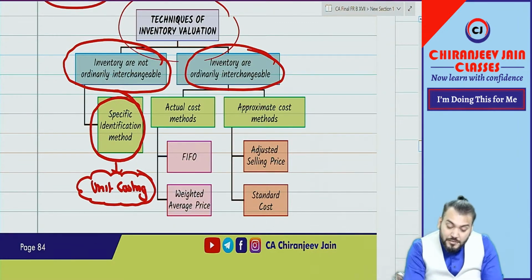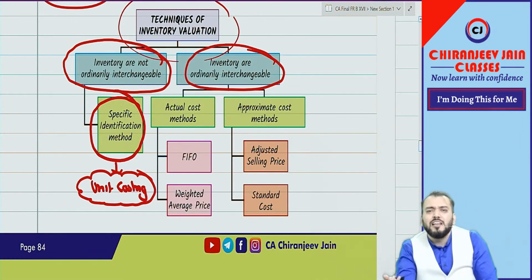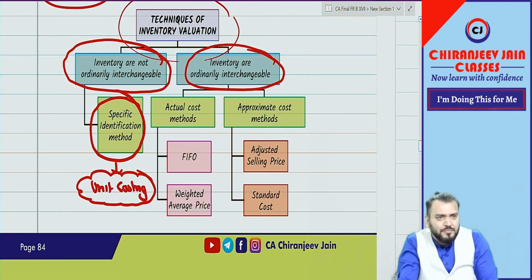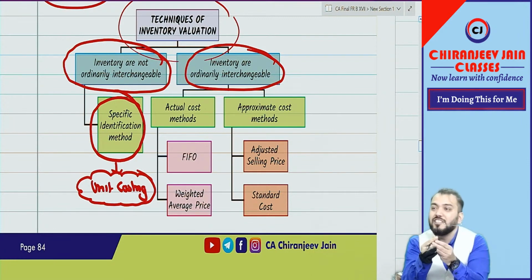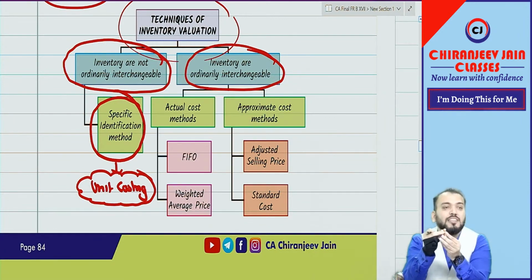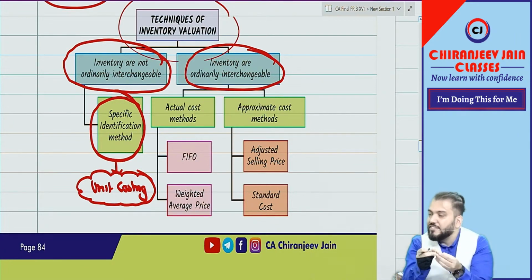Then there are inventories which are ordinarily interchangeable, meaning similar, homogeneous inventories. For example, batteries are not produced one by one but in large quantities, and one battery is similar to another and can be interchanged.